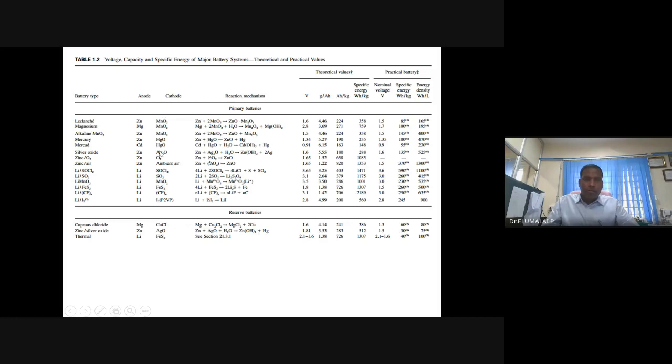And cathodes, you see there are some gaseous species, many a time it is solid species. MnO2 widely, manganese dioxide, mercury oxide, silver oxide. Sometimes ambient air itself is acting as a cathode. Ambient air need not be pure oxygen, excuse me. Ambient air itself can act as a cathode.